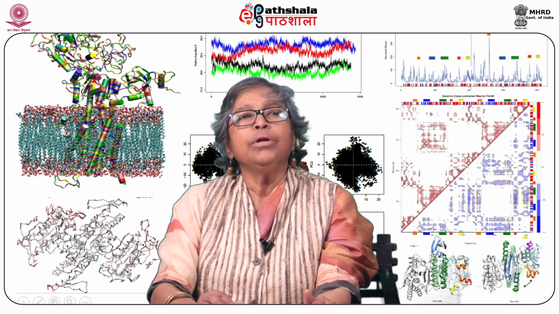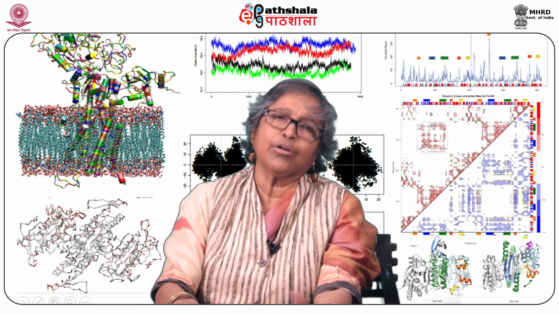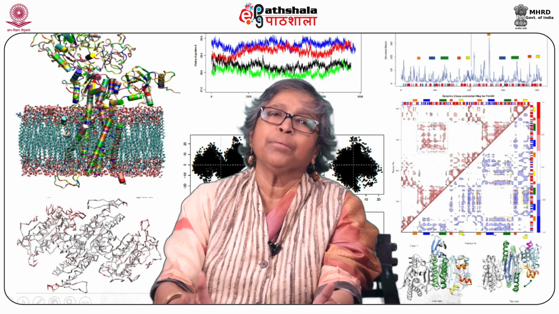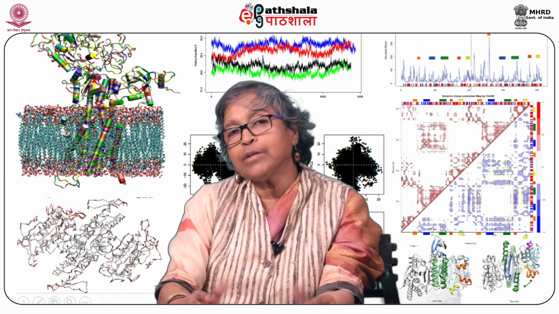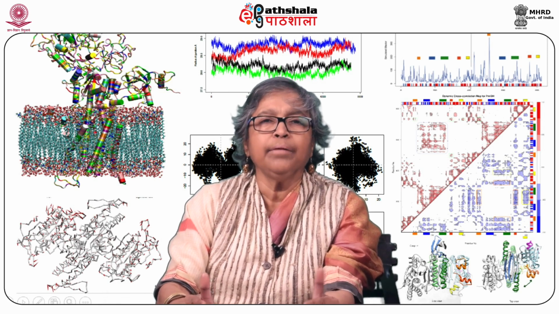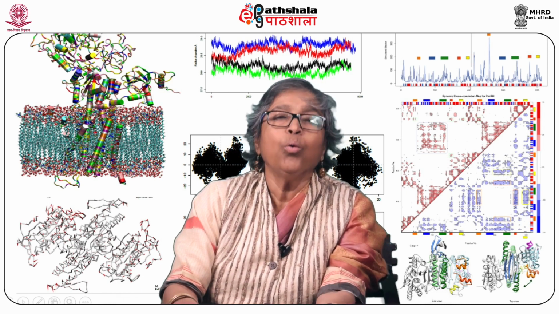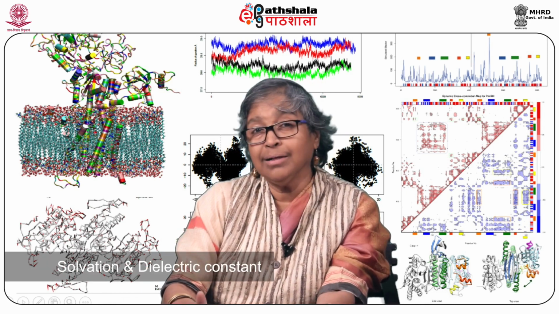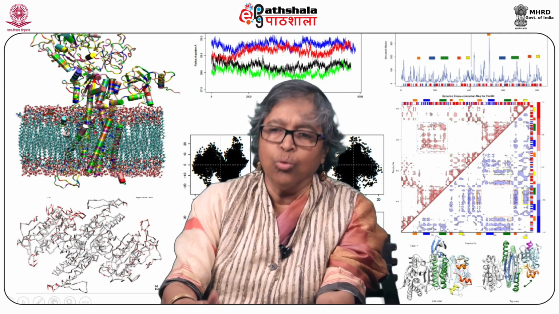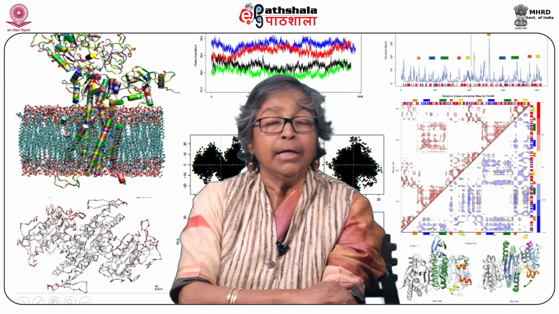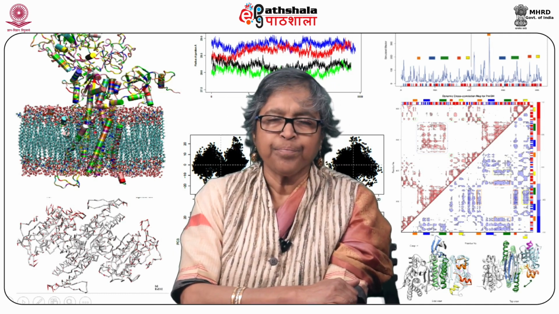That is, how near to reality we have been able to describe the macromolecules by mathematical expressions. Next is how the system behaves when it is solvated, how near to reality, and what the dielectric constant is, which becomes very obvious because, as has been described, the electrostatic forces depend on the dielectric constant.